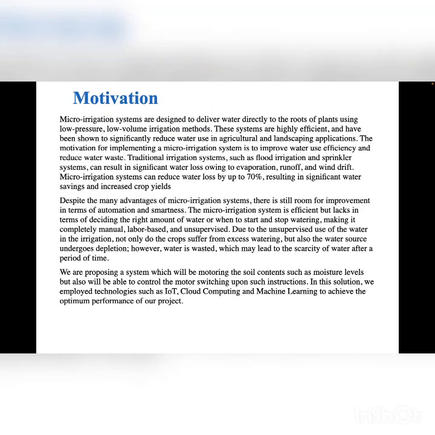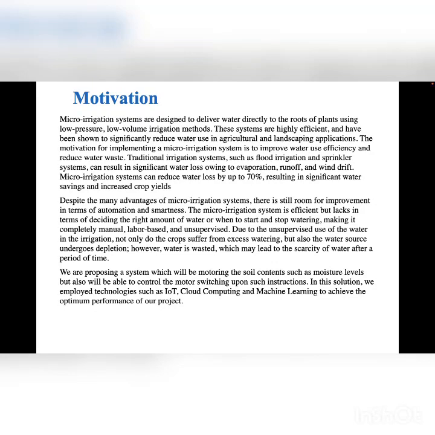The motivation. Micro irrigation systems are designed to deliver water directly to the roots of the plants using low pressure, low volume irrigation methods. These systems are highly efficient and have been shown to significantly reduce water use in agriculture and landscaping applications. The motivation for implementing a micro irrigation system is to improve water use efficiency and reduce water waste. Traditional irrigation systems such as flood irrigation and sprinkler systems can result in significant water loss owing to evaporation, runoff, and wind drift. Micro irrigation systems can reduce the water loss by up to 70%,